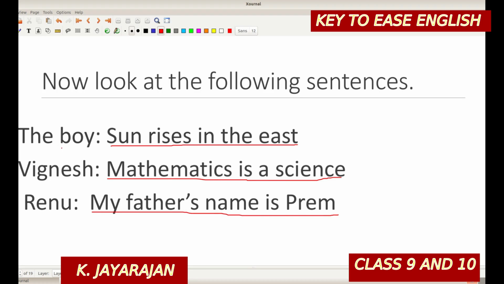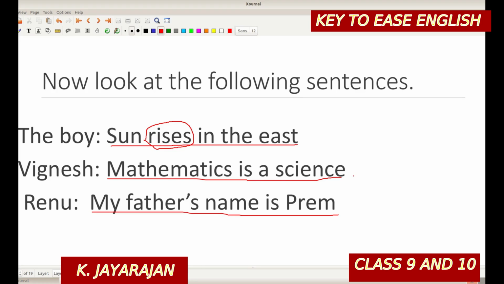We'll use 'the boy said that sun', and here it is in simple present tense. Usually we change it to simple past. In the east, the same thing we'll write. But we cannot do such a change in this type of sentences. These type of sentences are called universal truth. Sun rises in the east is a universal truth. It never changes its position. So we cannot make it past.